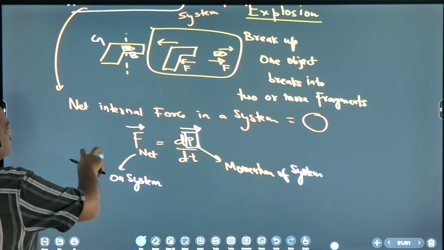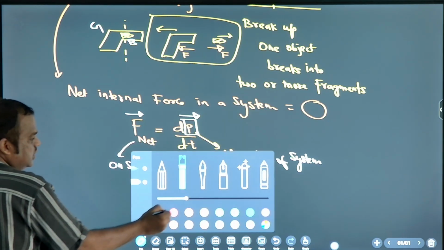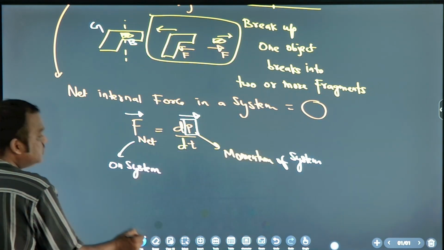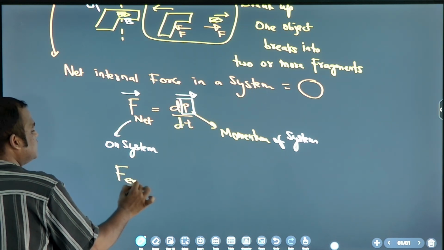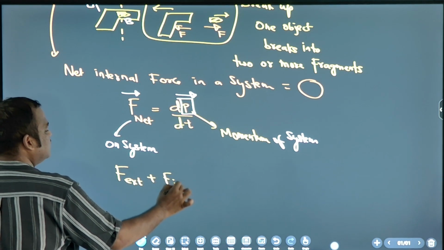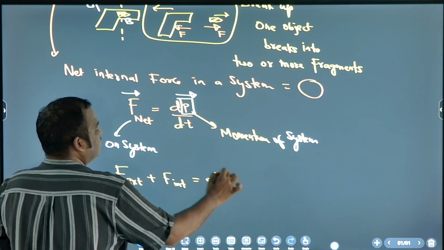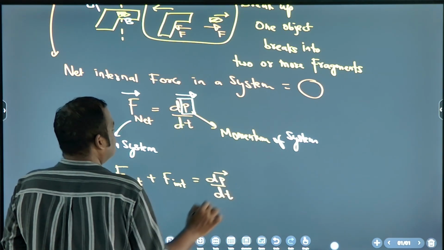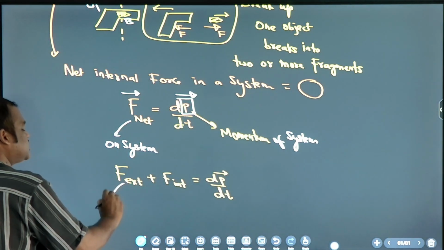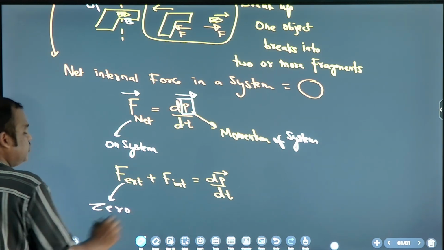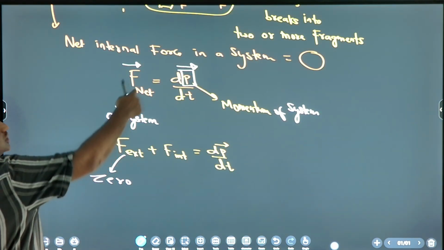Now when you say net force, some forces may be external, some forces may be internal. So we can say external force plus internal force is equal to dp vector by dt. But if there is no external force, then what is the net force?